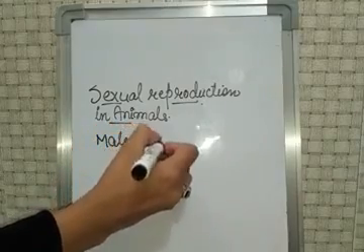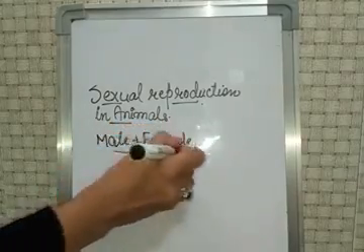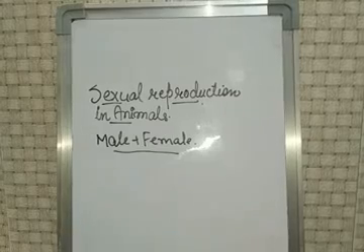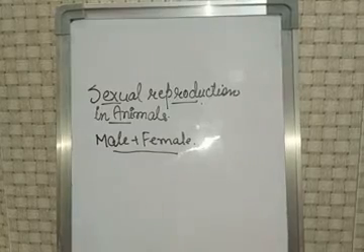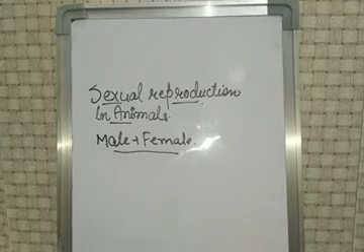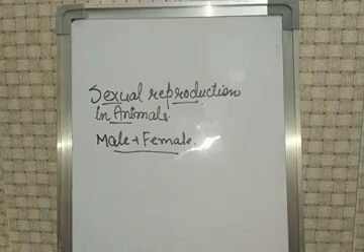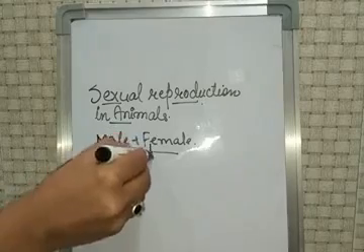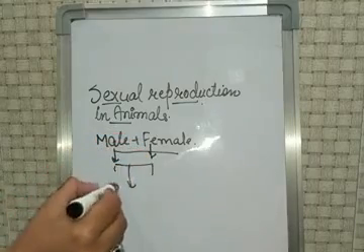Male plus female, both are involved to form a zygote, right? These two parents have sex organs which contain sex cells or gametes. The male parents have organs called testes which produce male gametes, and the female parents have ovaries which produce eggs. The whole process of sexual reproduction in animals involves the formation of sperms and eggs, and the joining together of these two to form a fertilized egg which is called zygote. Male gametes plus female gametes both make zygote.